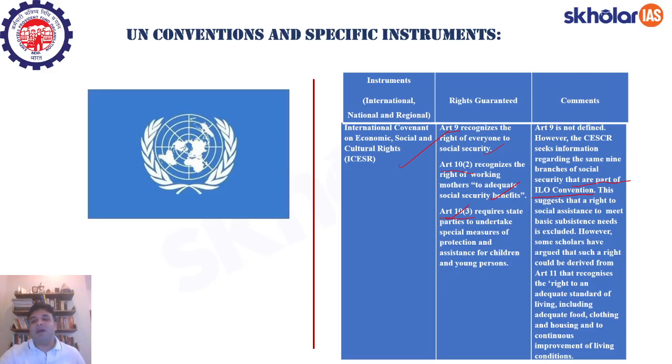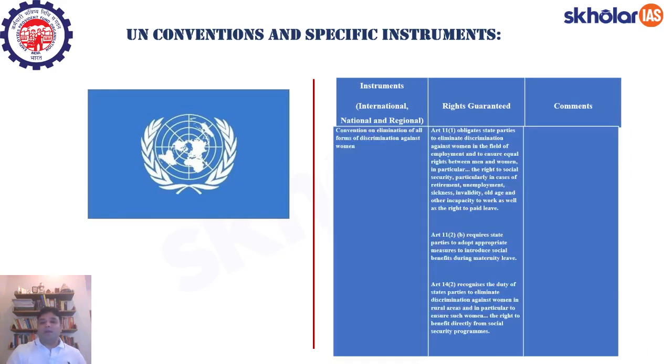However, some scholars have argued that such a right could be derived from Article 11 that recognizes the right to adequate standard of living, including adequate food, clothing, and housing, and to continuous improvements of living conditions. So, Article 11 is something that actually talks about basic subsistence needs, which are very important for survival. Right. So then there is a convention on elimination of all forms of discrimination against women.